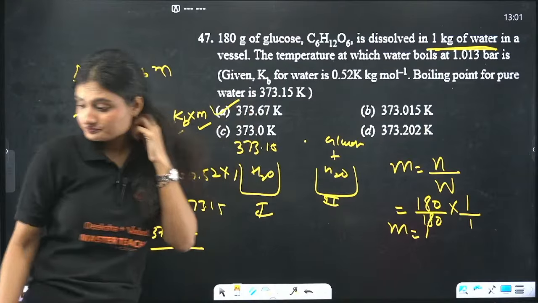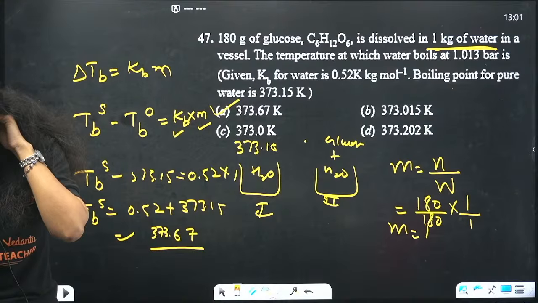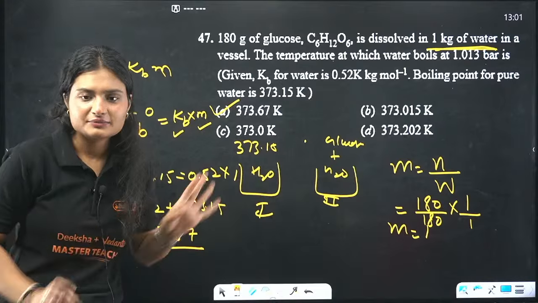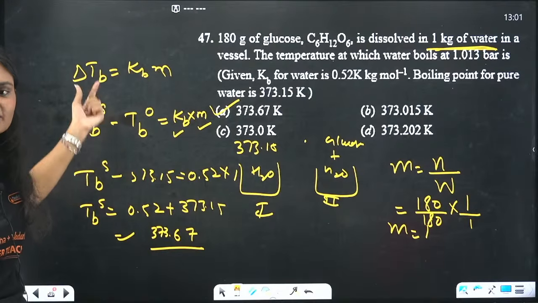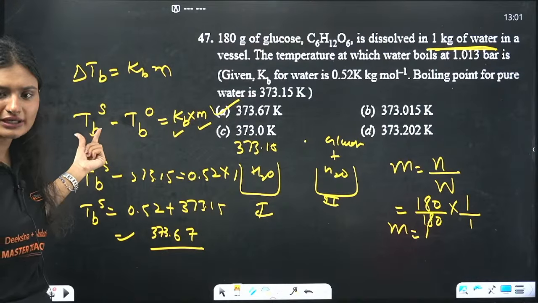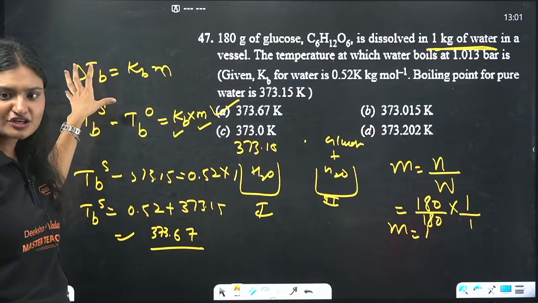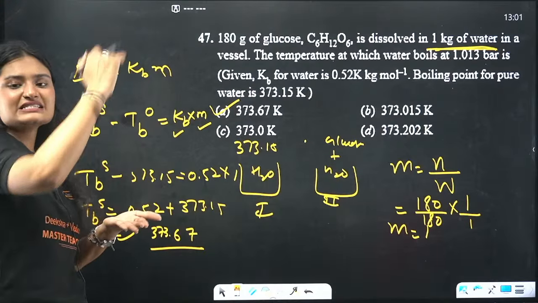Option A. Clear? Yes, the correct answer is option A. Easy, right? Because we know all of these data. What is delta Tb? This is the elevation in boiling point: the increased temperature minus the original temperature. The boiling point has increased by that amount.